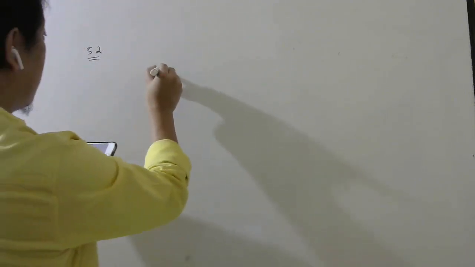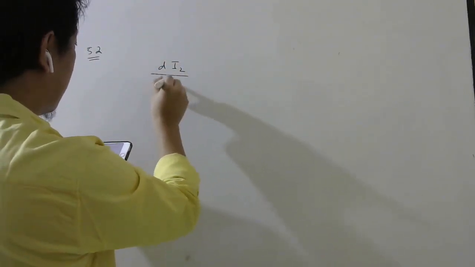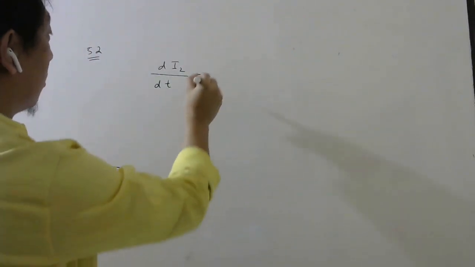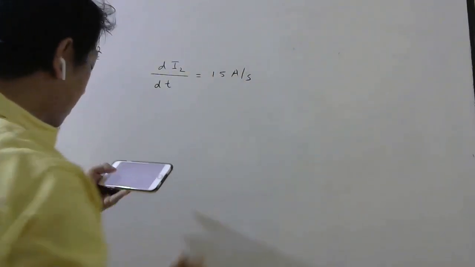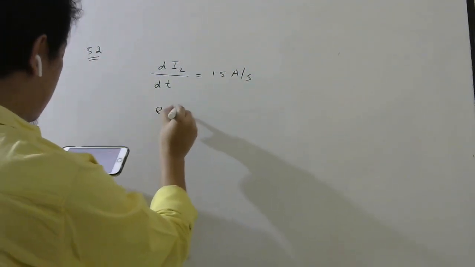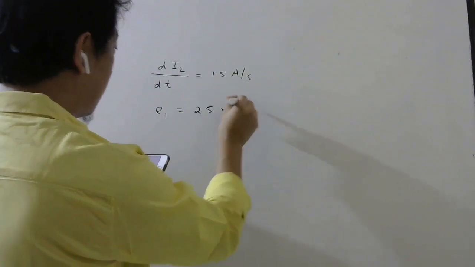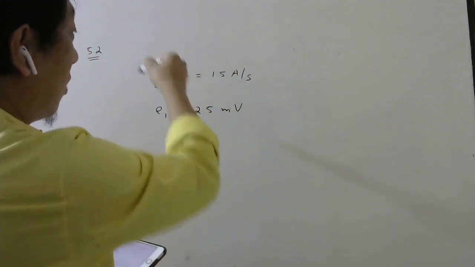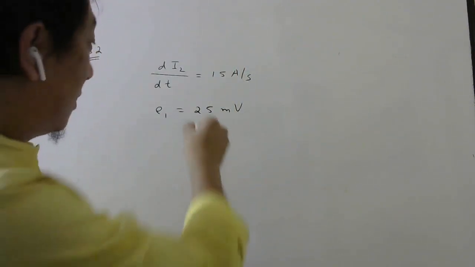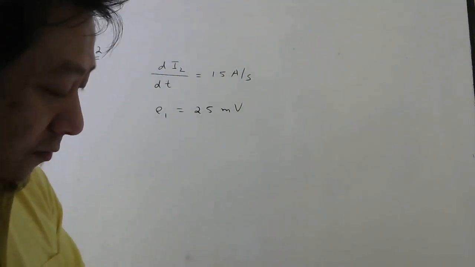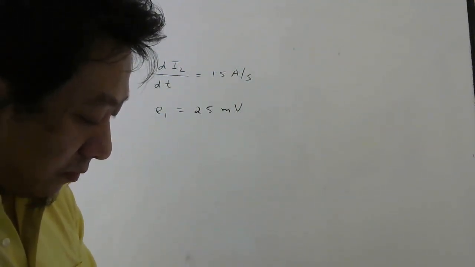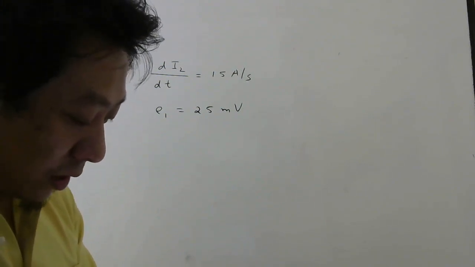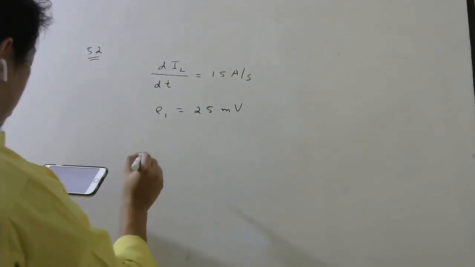When coil 1 has no current and current in coil 2 increases at the rate di2 by dt of 15 ampere per second, the EMF in coil 1 is equal to 25 millivolts. So there are two coils at fixed locations. When current in the second coil increases at this rate, the EMF in the first coil is given as 25 millivolt. Then they are saying when coil 2 has no current